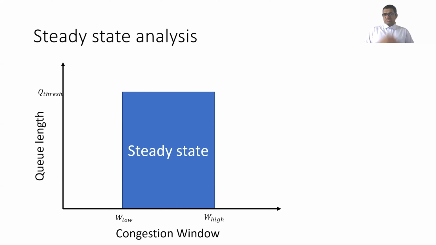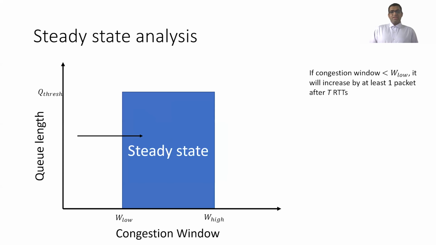Now, suppose the user guesses that the steady state looks like this over the variables, the congestion window and the queue length. And this is the user's primary job, guessing the steady state, for which they can take CCAC's help, because CCAC can tell them whether or not their guess is correct. Now they prove that if the congestion window is smaller than what the steady state requires, then it will increase by the end of t RTTs.